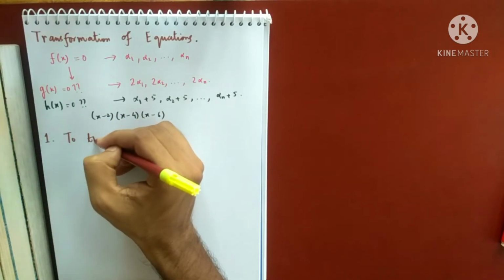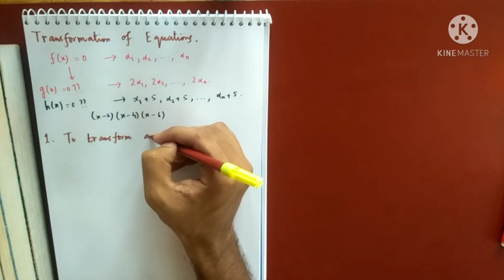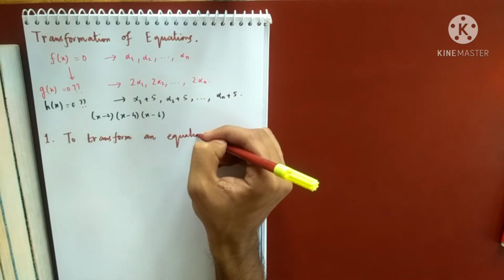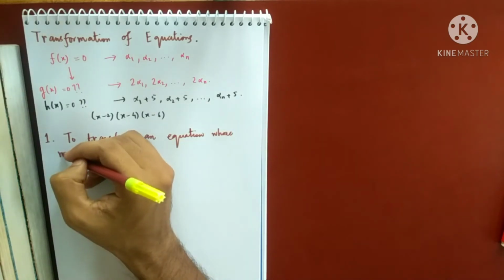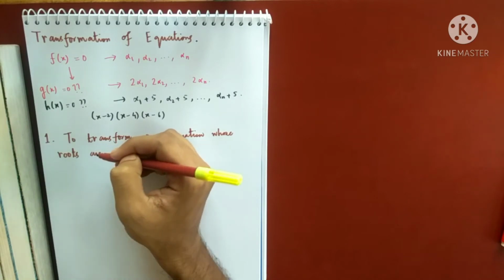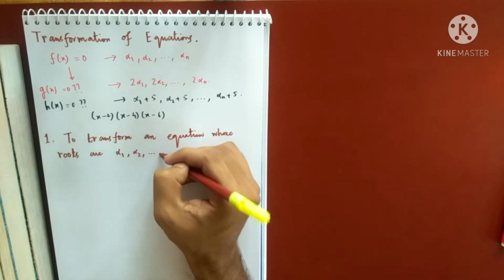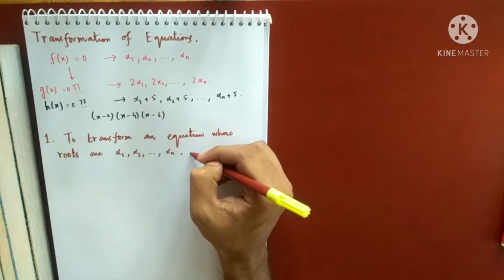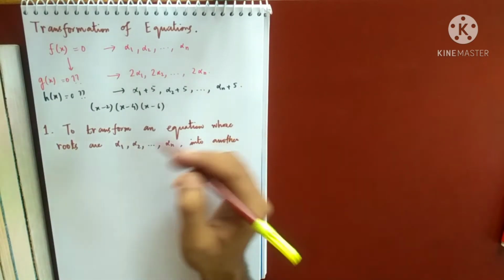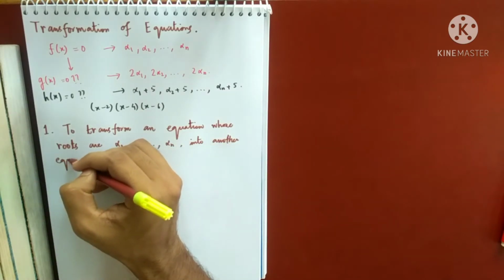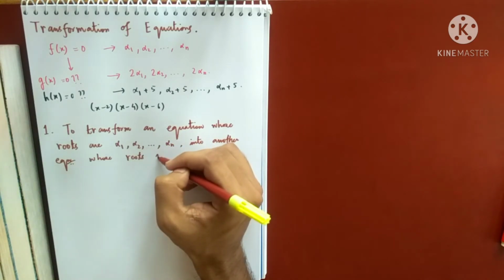To transform an equation whose roots are alpha 1, alpha 2, dot dot dot, alpha n, into another equation whose roots are m alpha 1, m alpha 2, dot dot dot, m alpha n.